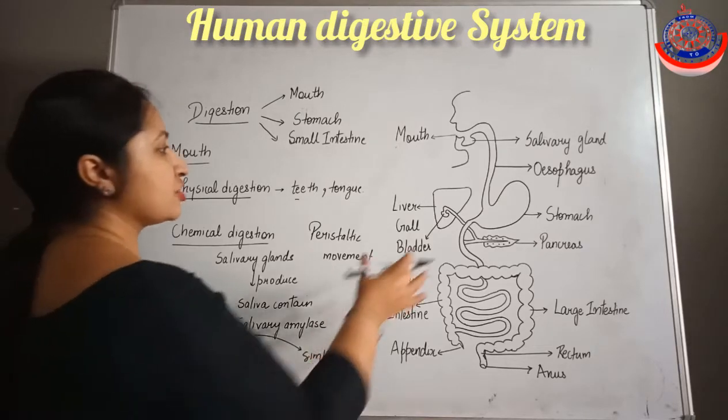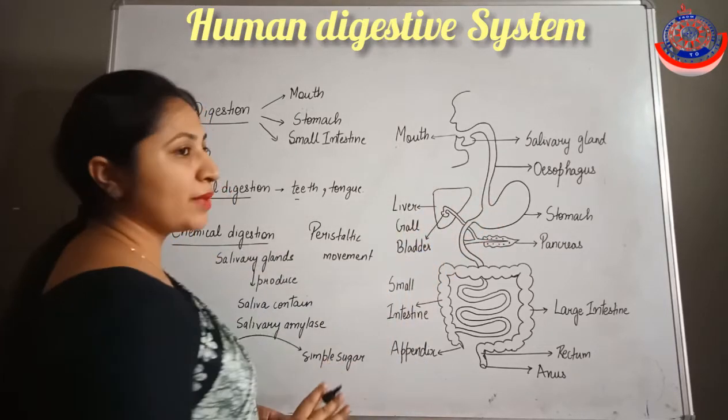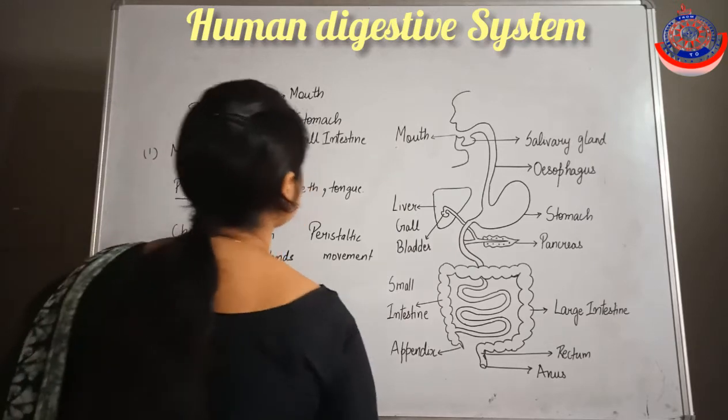Now the next digestion occurs in the stomach region. So let's discuss.